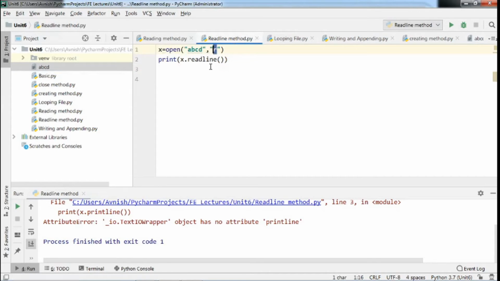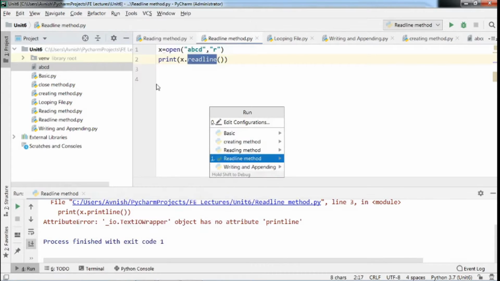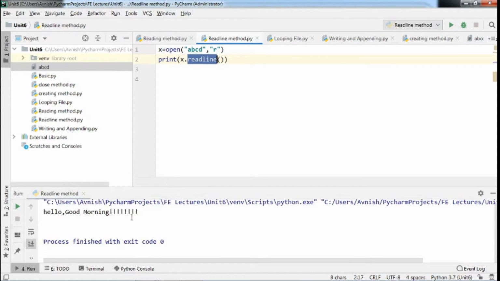Now using this read mode, we are reading the content of that file. Using this print function, we are reading the line from that file ABCD. First of all, we will see what is the output of this code. See, the output is hello, good morning.